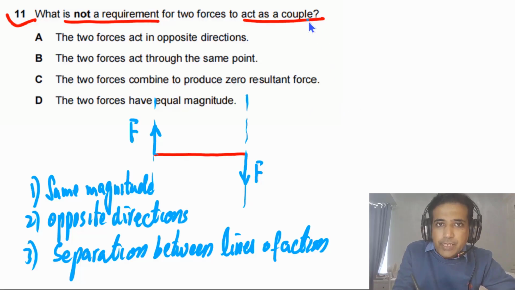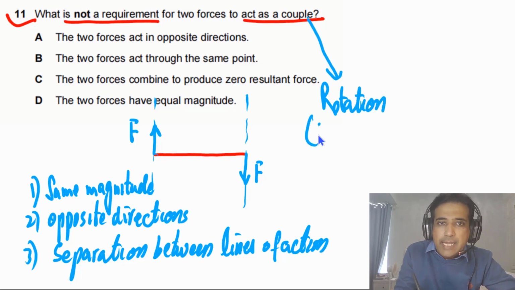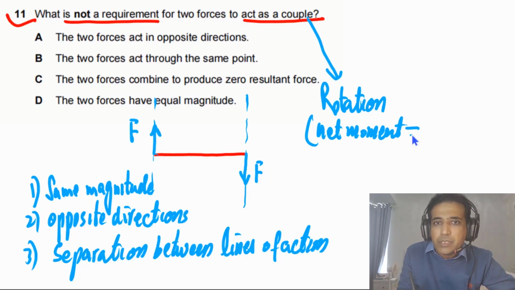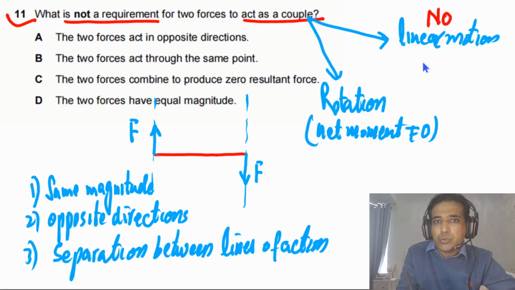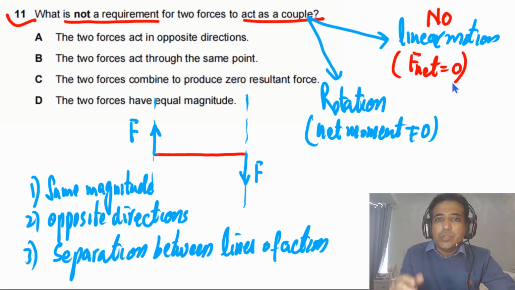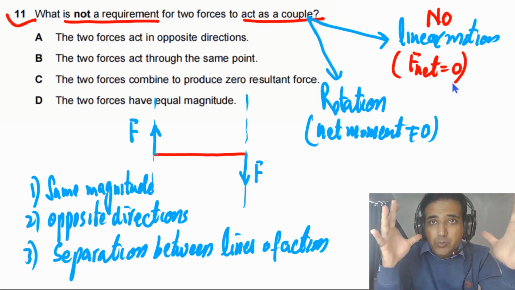If this is true, then this couple will only cause rotation. So the couple will only cause rotation, means the net moment will not be equal to 0. But this couple will not cause linear motion. So we can simply cross this one, or we can say no linear motion, because F net in this case is equal to 0. So these are the points you need to understand about couple.